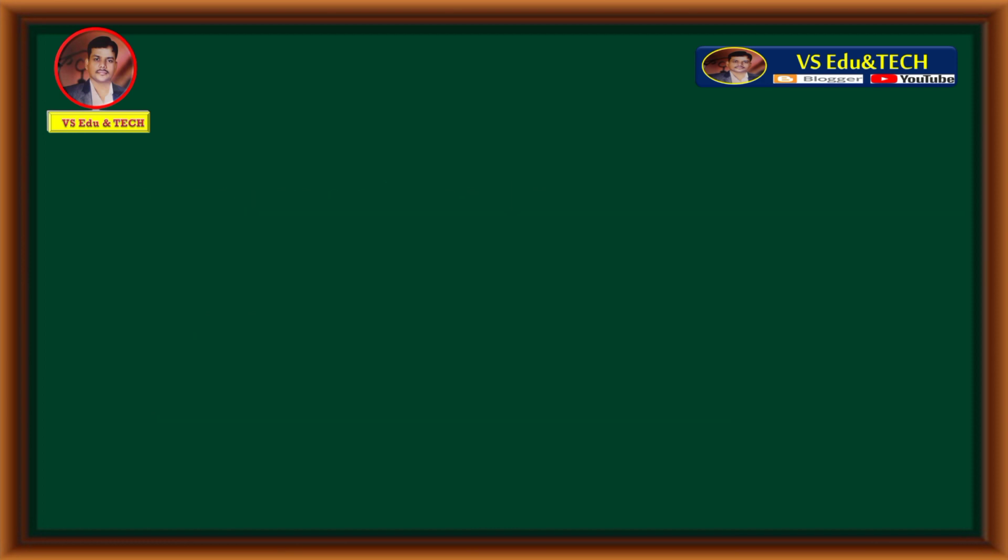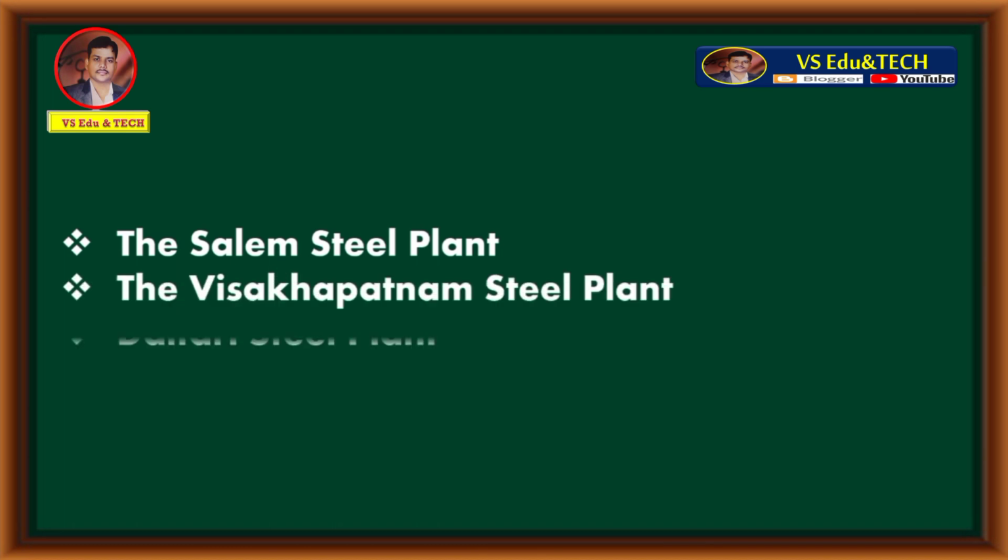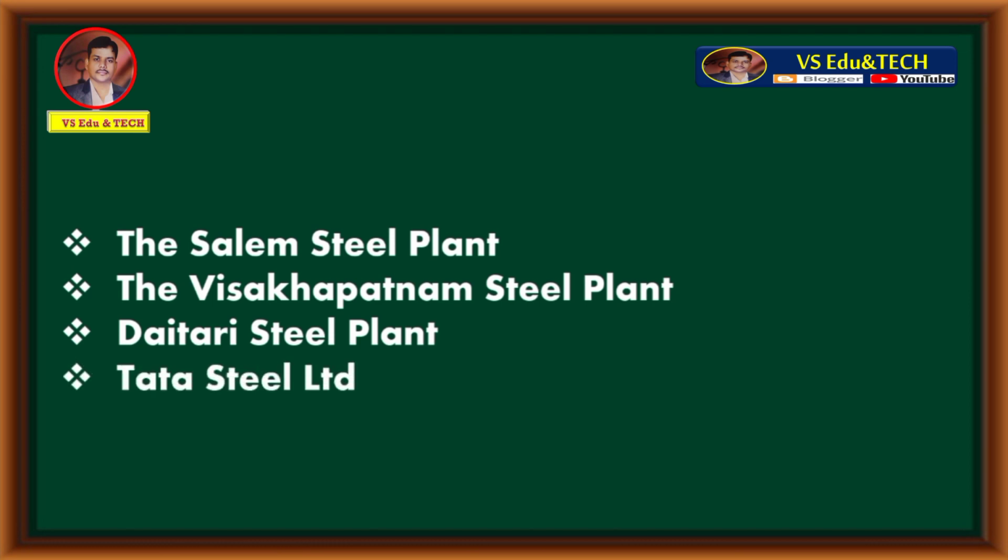The Salem Steel Plant, the Vishakhapatnam Steel Plant, Daitari Steel Plant, Tata Steel Limited. These are the iron and steel plants of public sector.